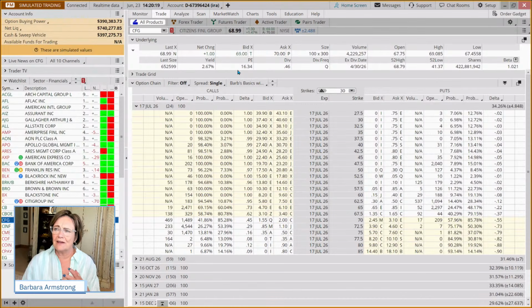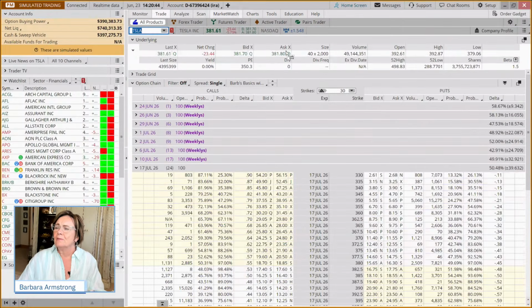Now, if you're a value investor, some value investors might say they're looking for a stock that has a price earnings ratio of under 20. So what does that even mean? What it means is, like in this case, for every $16 you invest in Citizens Financial Group, this company generates a dollar worth of profit, as opposed to, say, a Tesla, where you have to invest $350 to generate a dollar worth of profit.